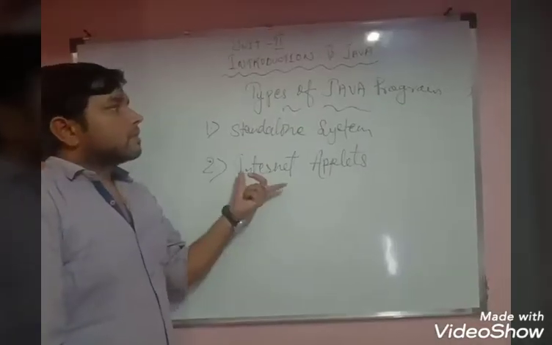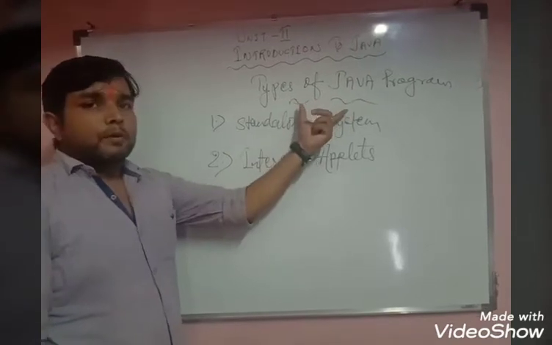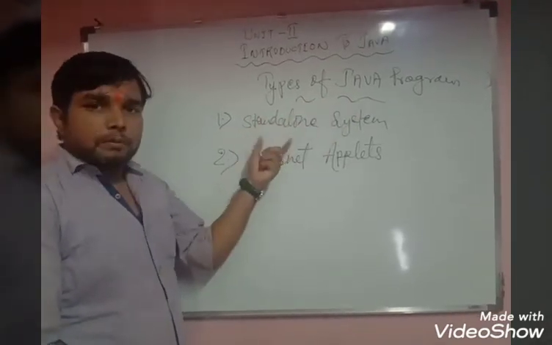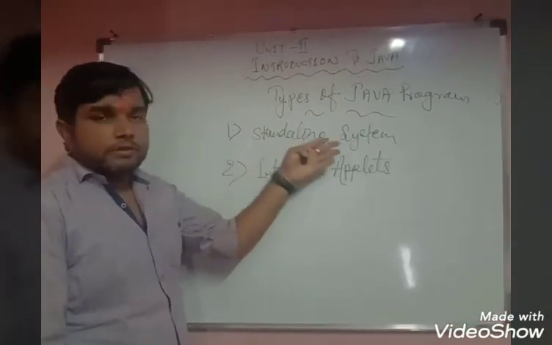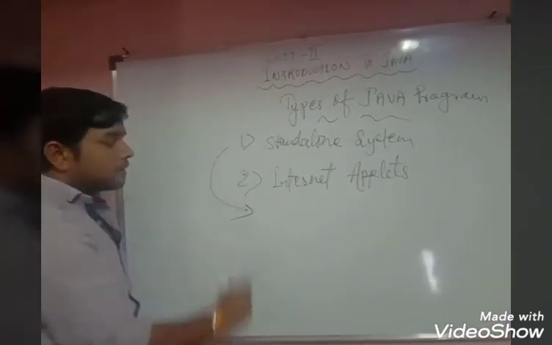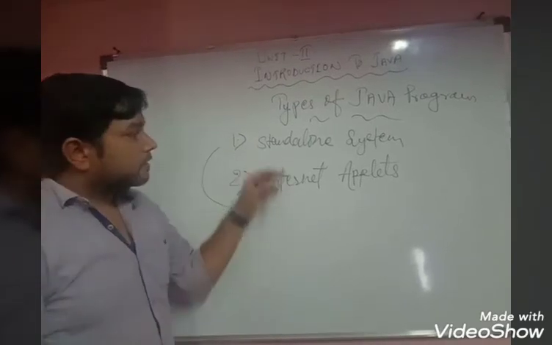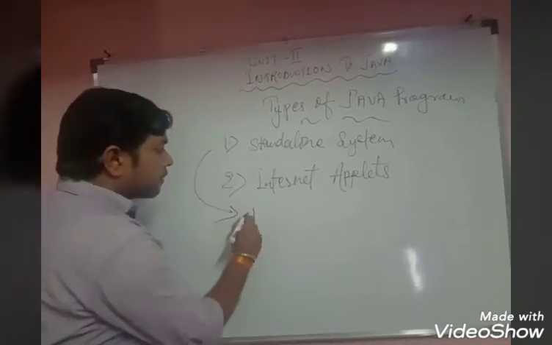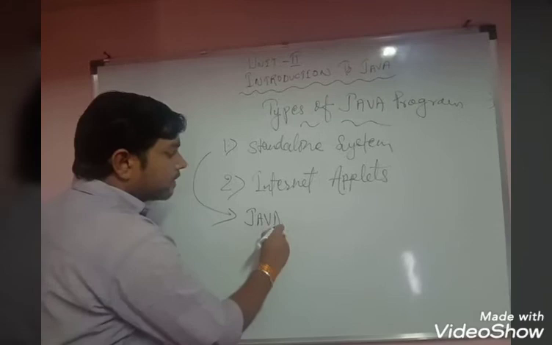This is the next topic, that is types of Java programs. Mainly there are two types of Java programs. First is the standalone system and second is the internet applet. We have to learn what is a standalone system. Standalone system means a Java program you can run without internet.